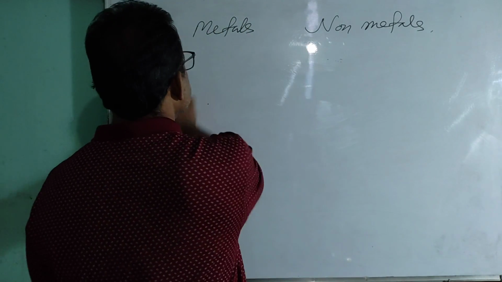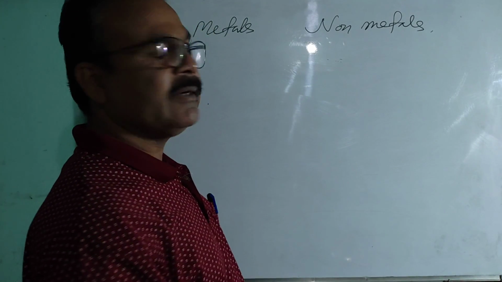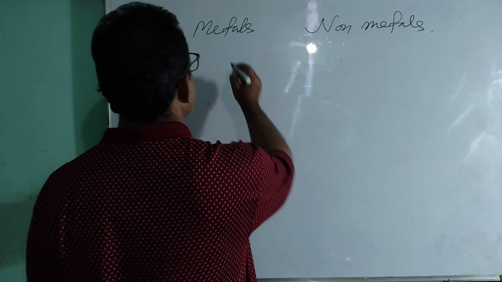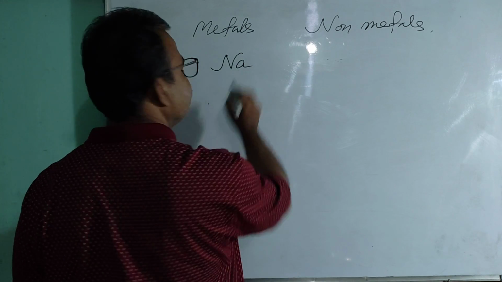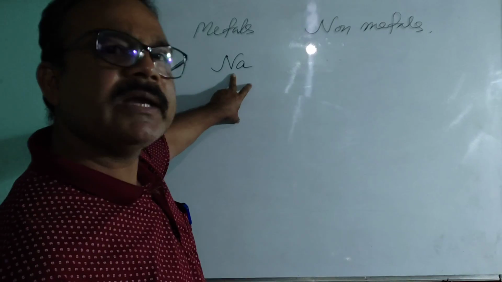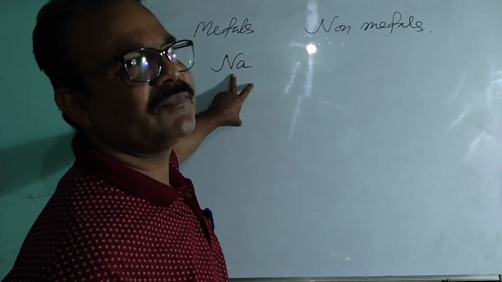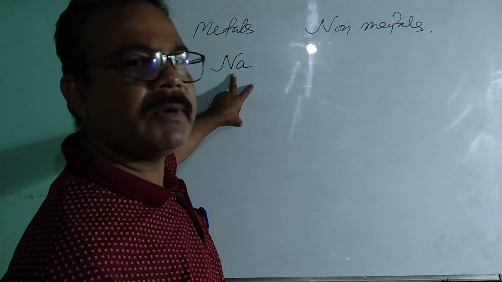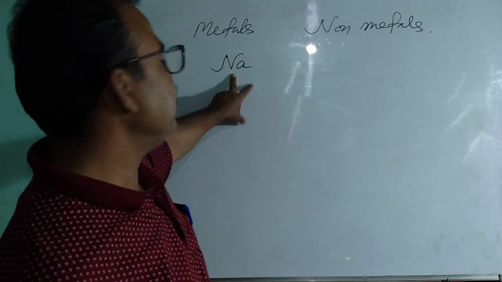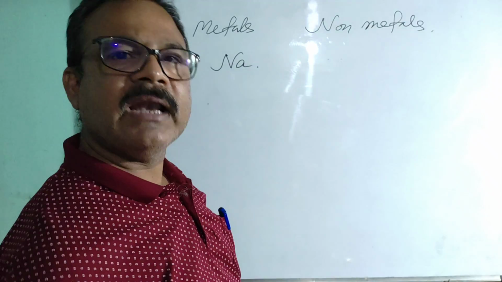Okay, let me take examples. I am going to take one example of a metal atom and one example of a non-metal atom. Say metal sodium. Do you know its atomic number? Atomic number means the number of protons present in the nucleus of the atom. Okay, and you have to remember the atomic number of all the commonly used elements. And here you remember that the atomic number of sodium is 11.